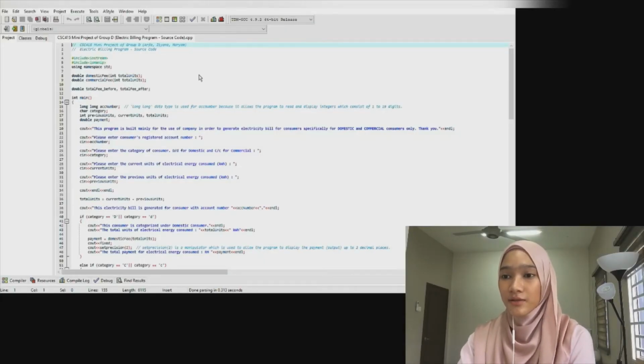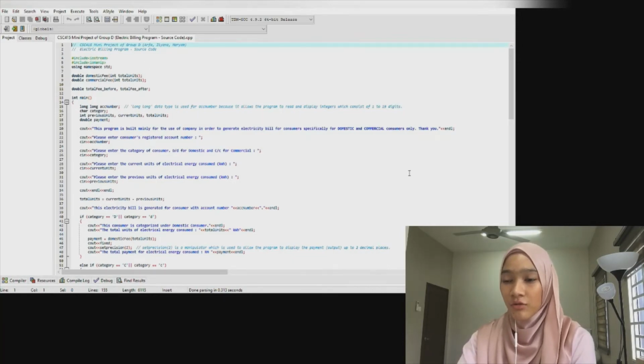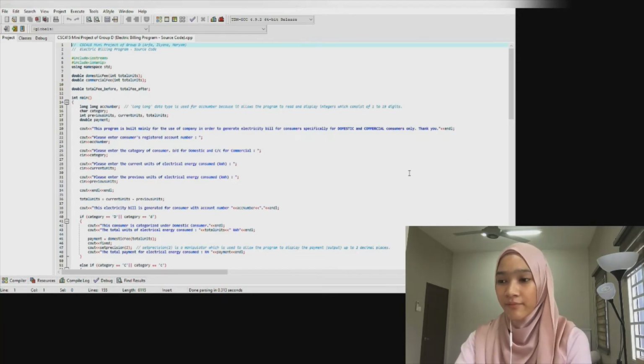So this is the source code of our electric bill program. I'm going to compile the code before running the program. When you start running the code, the exe file will appear and it will show us the output like this.